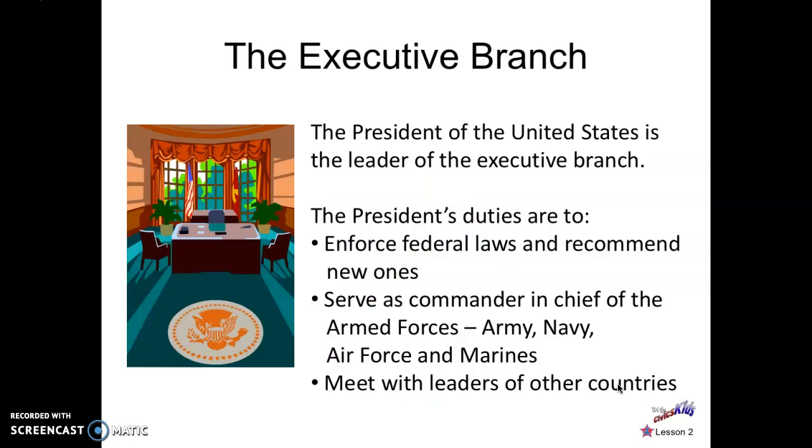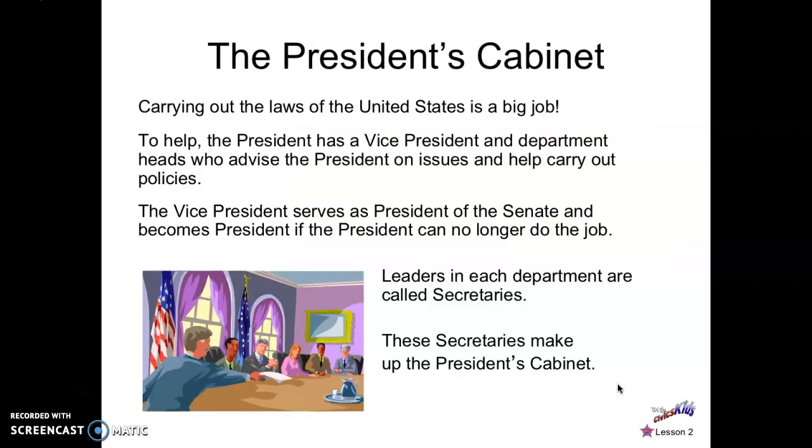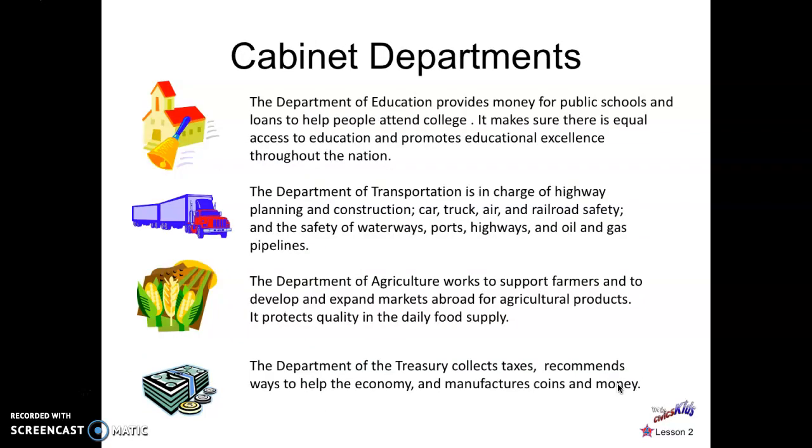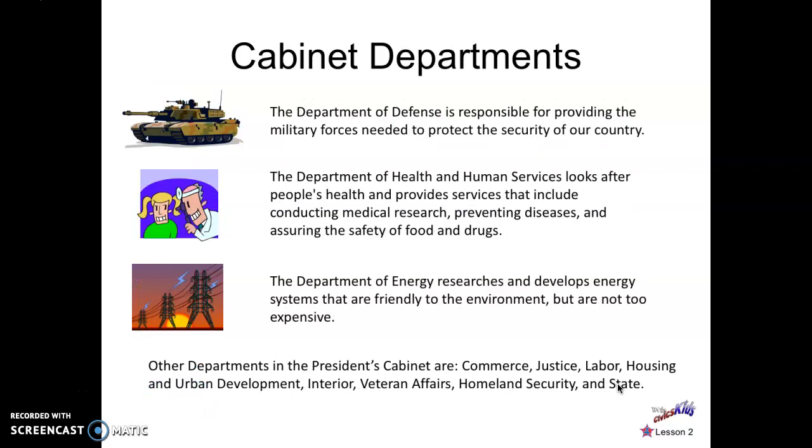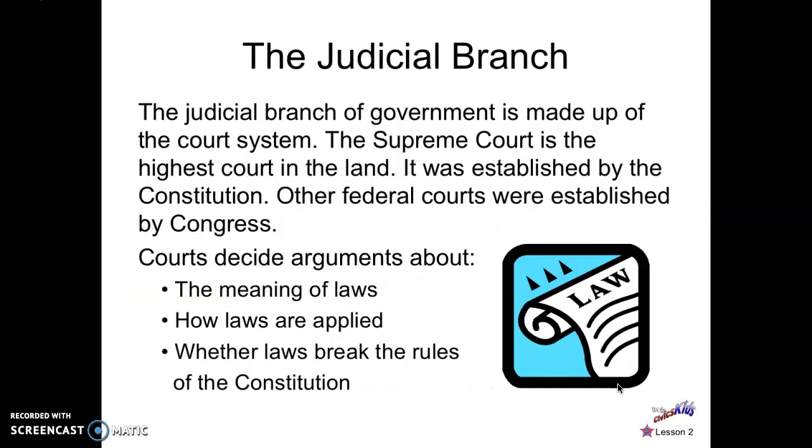So starting with the first branch is the executive branch, and this involves the President of the United States, and he is the leader of the executive branch. There's a list of just some of his duties, which are enforcing federal laws and recommending new ones, meeting with leaders of other countries, serving as Commander-in-Chief of the Armed Forces, and many other things. He has his cabinet, and there are many different cabinet departments, such as education, transportation, agriculture, health and human services, energy, and many more.